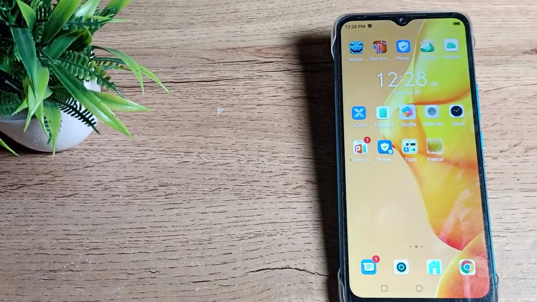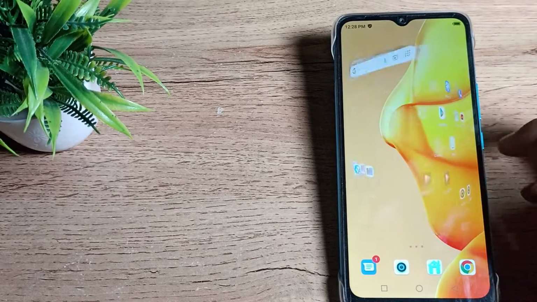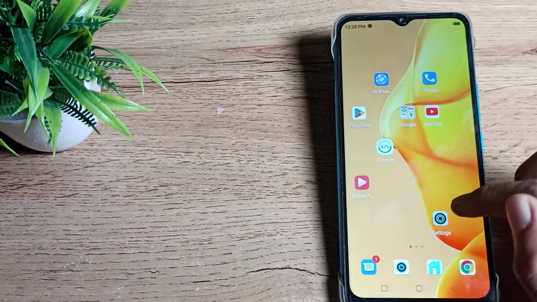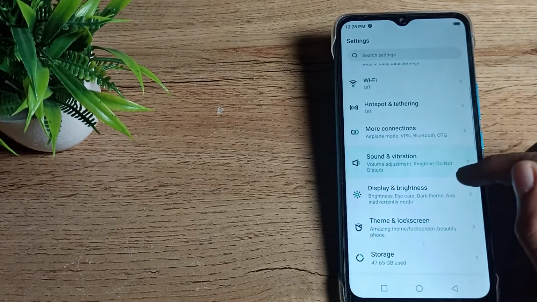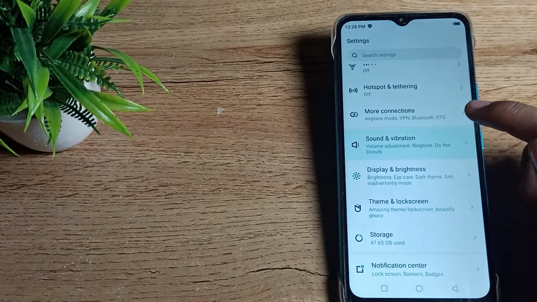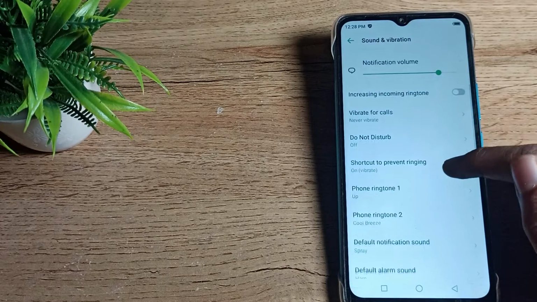So friends, first of all we will open our phone settings to turn off our phone ringtone. Then scroll it. As you can see, sound and vibration setting, tap here. Click on your phone ringtone setting.